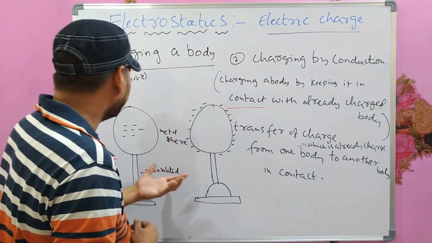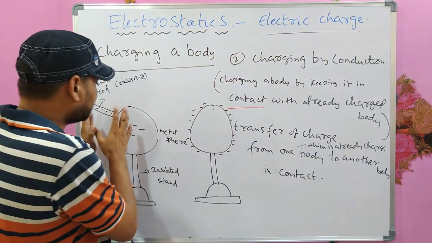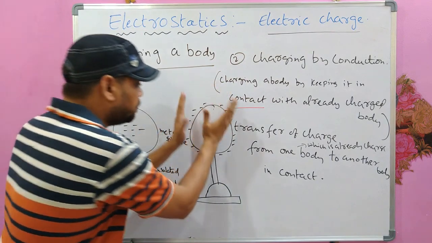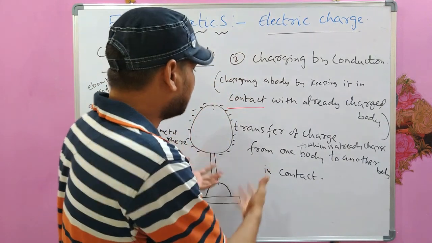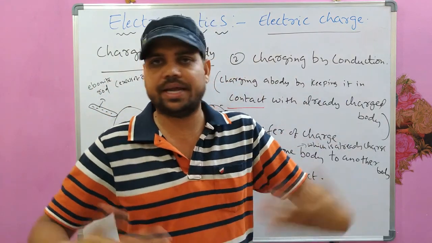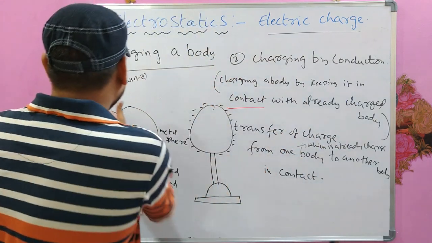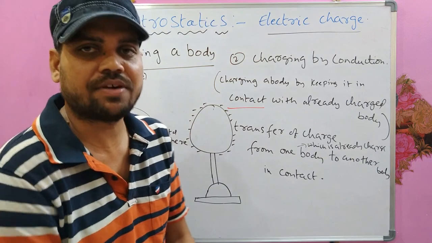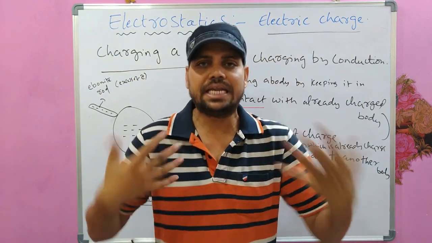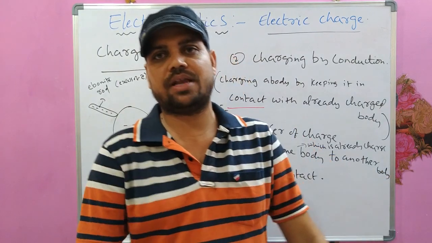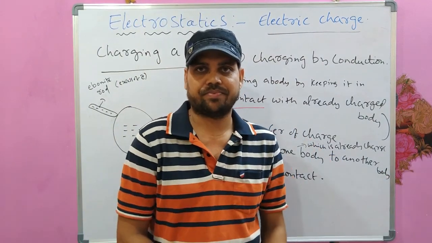Here, electrons are transferring to the sphere, so it is becoming negatively charged. You can charge a metal sphere either positive or negative, depending on the type of rod, whether it has an excess of electrons or a deficiency of electrons. But the reason for any charge is the motion or transfer of electrons.